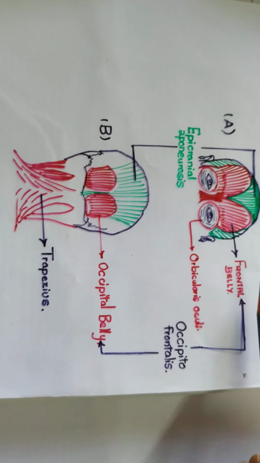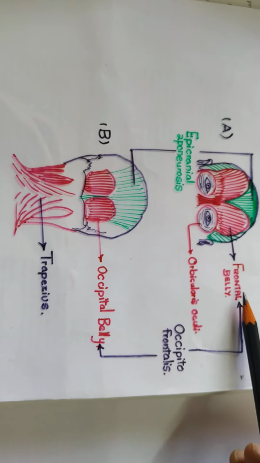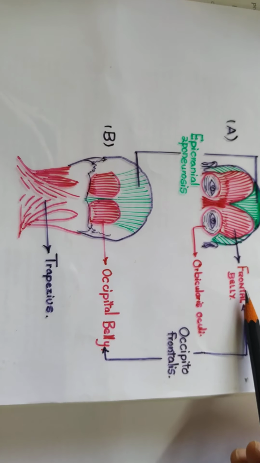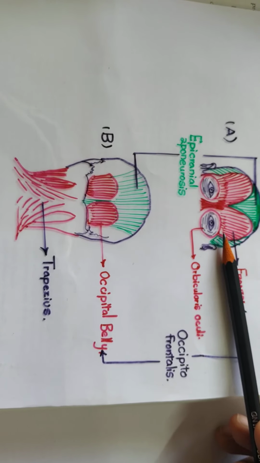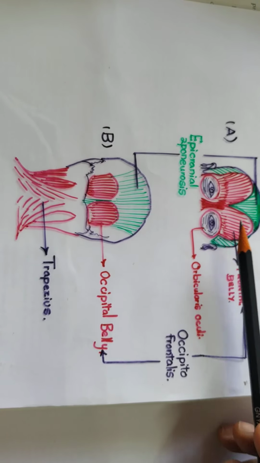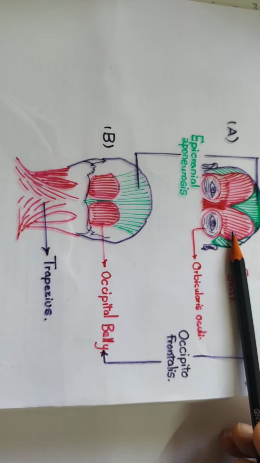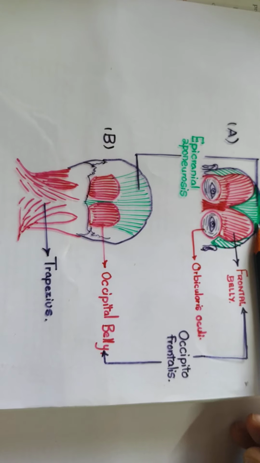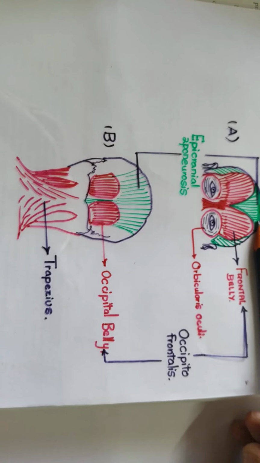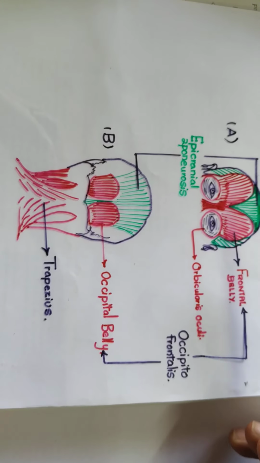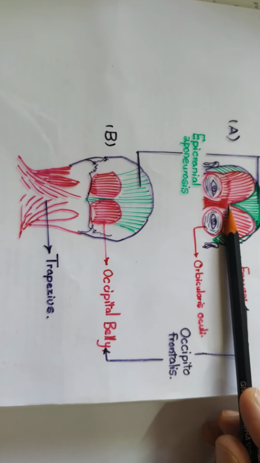Now we will discuss about frontal belly. What is the origin of the frontal belly? It is not going to have the bony origin. Origin is going to come from the skin and subcutaneous tissue above the eyebrows and the root of the nose. The muscle fibers of the frontalis muscle are directed backwards. They are going to insert into the epicranial aponeurosis in front of the coronal suture. The two frontal bellies are large. They are united by means of median raphe.